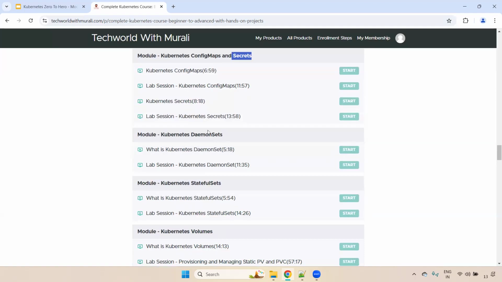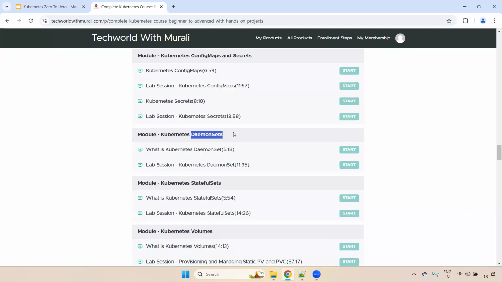Okay, and the next one is daemon set. Daemon set is one of the most important when we deploy any logging and monitoring. For example, we will use the daemon set only. Why do we need to use daemon set? When you do logging or monitoring, either Prometheus or Grafana, if you deploy it in Kubernetes, you have to install the specific pod on each and every worker node. Then you have to use the daemon set only.